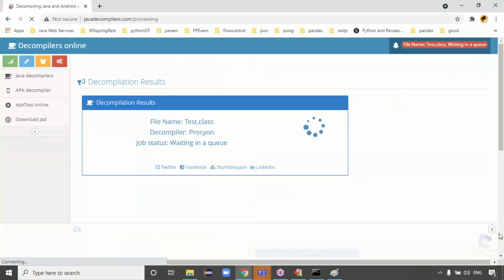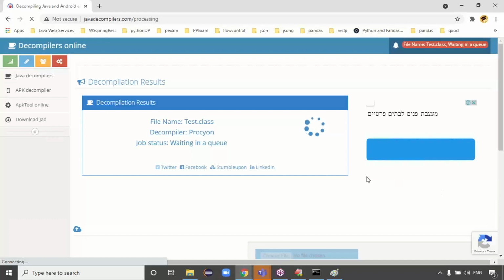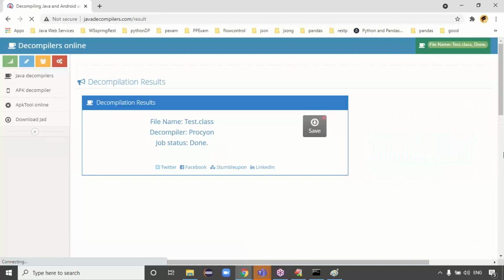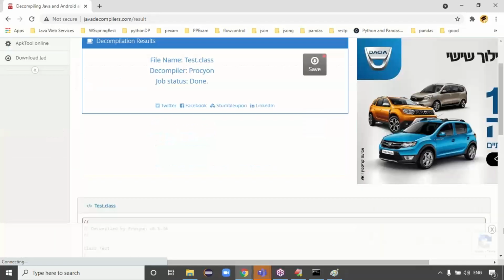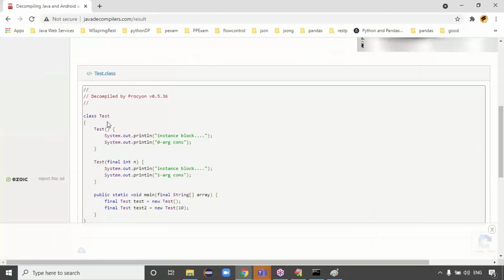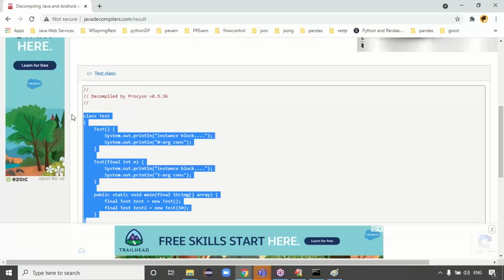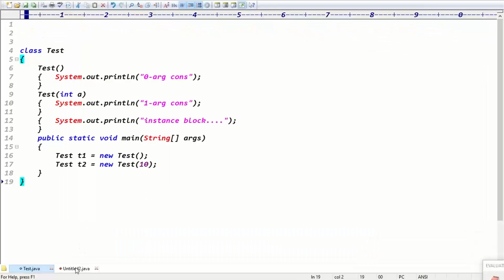After uploading, below you will get the .class file code. Test.class, you are able to see, right? This is the .class file code.